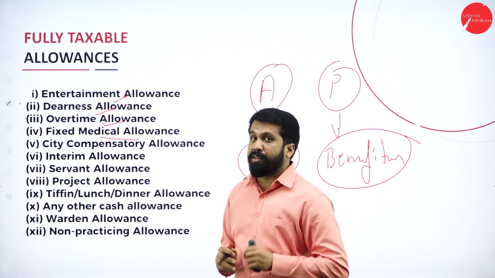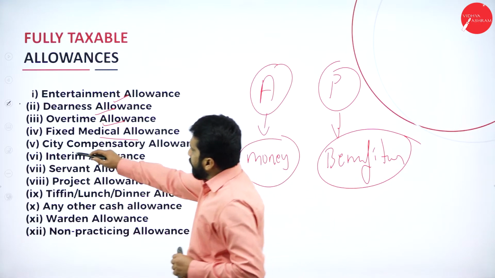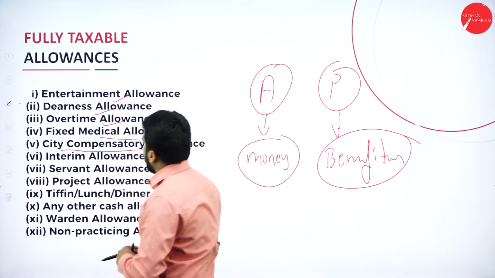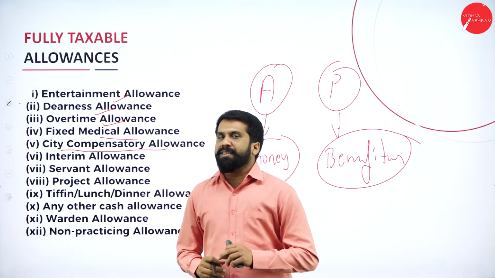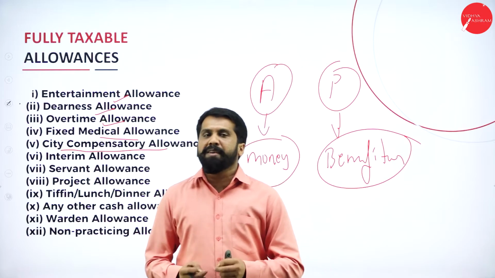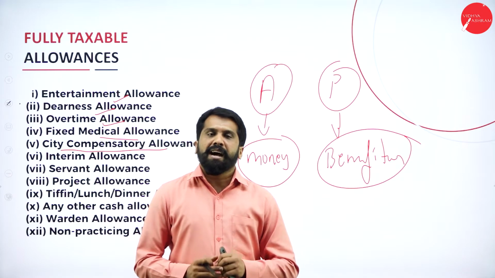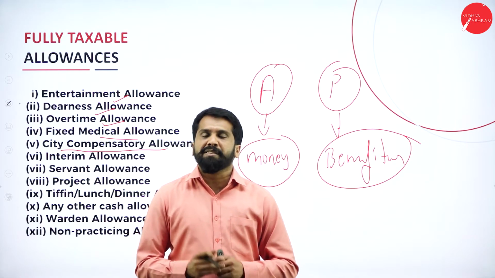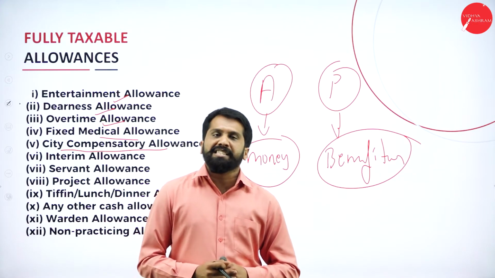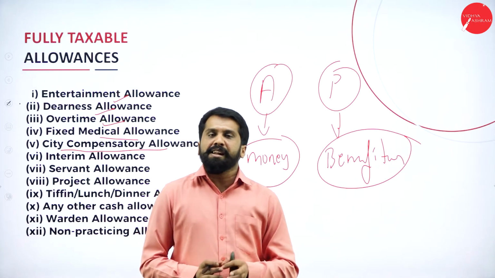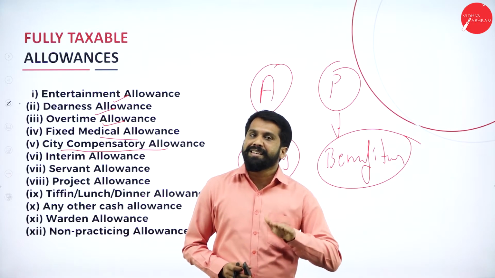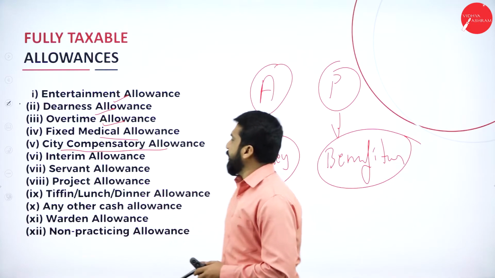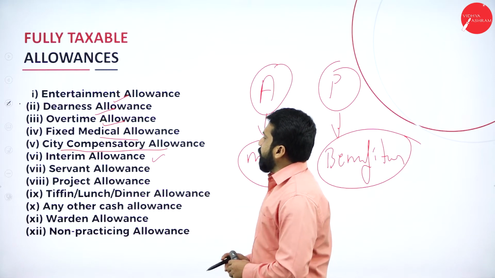These are taxable allowances. Next, city compensatory allowances. City compensatory allowances means you are living within city limits, so you will have more expenses, or you are in rural places, then also you will have some expenses. So if it is a city, your allowances will be more. If it is a rural area, your allowances will be less. Clear? Yes. Next, interim allowances.